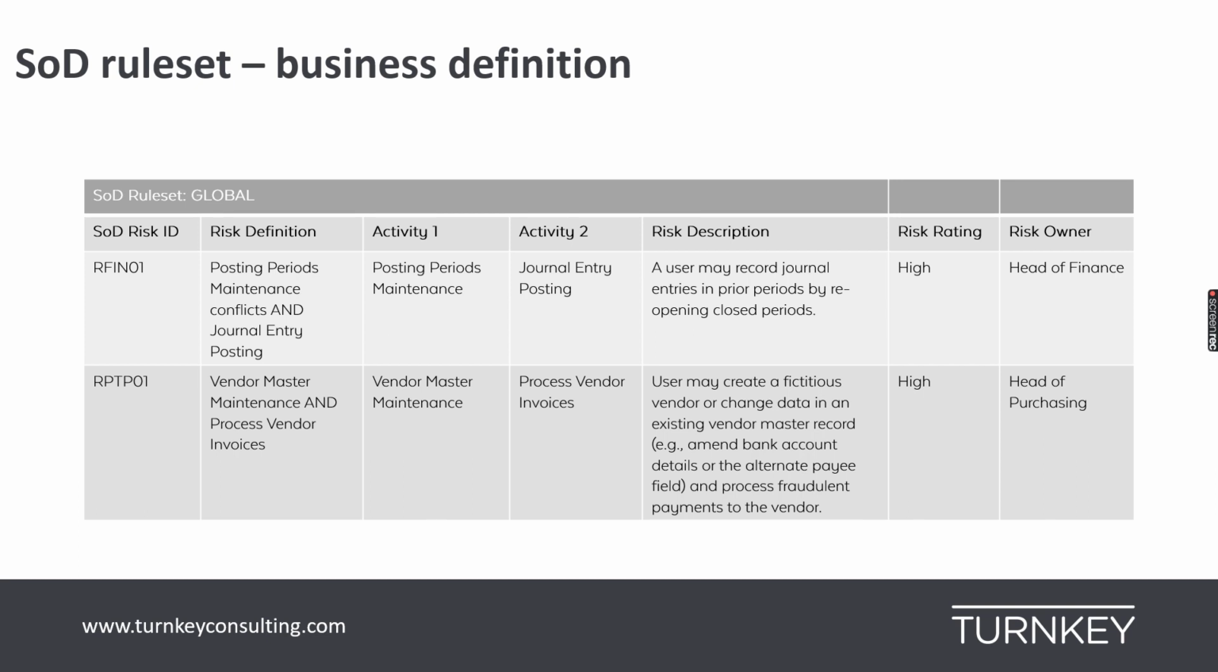So in this case, we are saying that if a person has access to posting period maintenance, which is the activity 1, and journal entry posting, which is the activity 2, then the user may record journal entries in prior posting period by reopening the closed periods. Now this is a definition, a description that we expect a typical business user to understand.